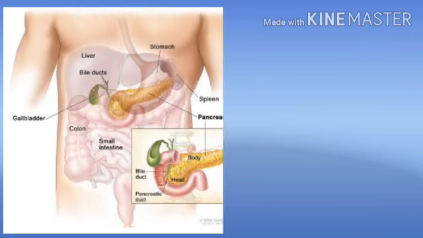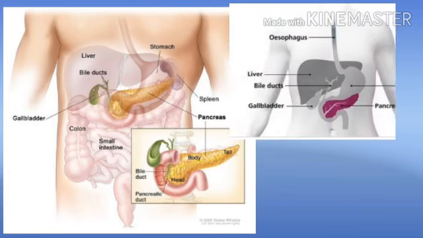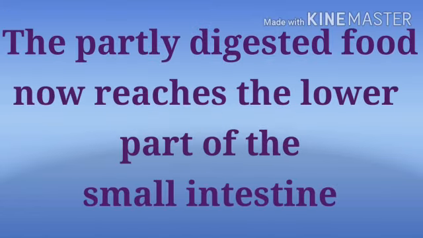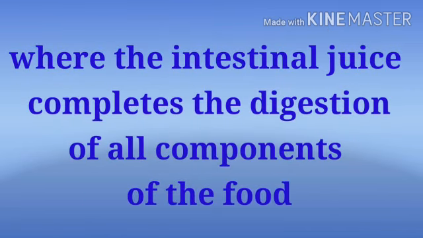The pancreas is a large cream colored gland located just below the stomach. The pancreatic juice acts on carbohydrates, fats, and proteins and changes them into simpler forms. The partly digested food now reaches the lower part of the small intestine where the intestinal juice completes the digestion of all components of the food.